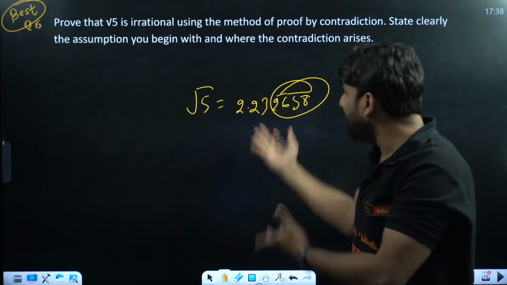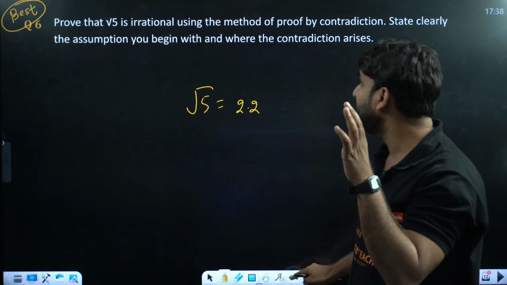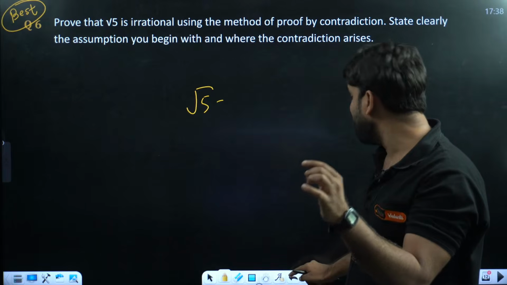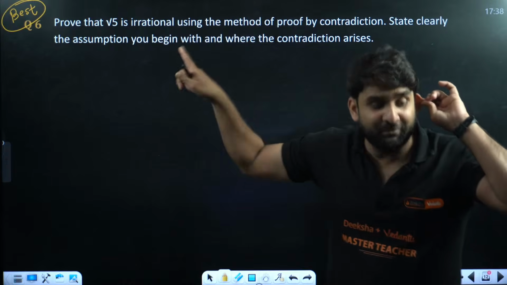So it cannot be written in p by q form. So this is an irrational number. Everyone knows this because root 5 gives a non-terminating, non-recurring decimal. But here in this question, we have to prove it mathematically.